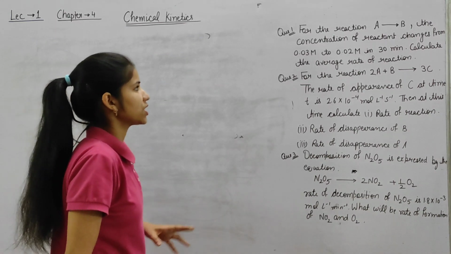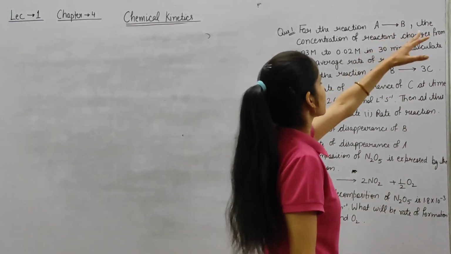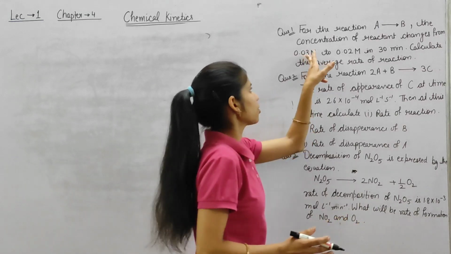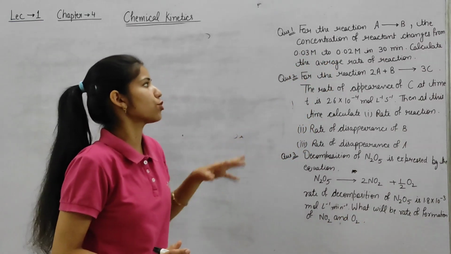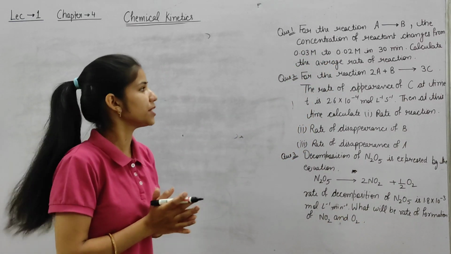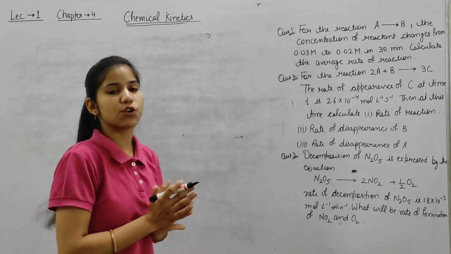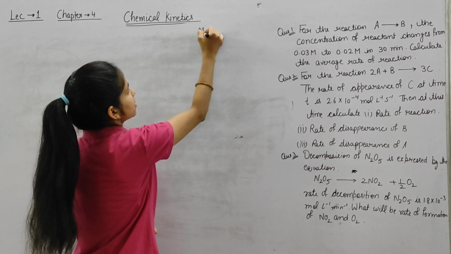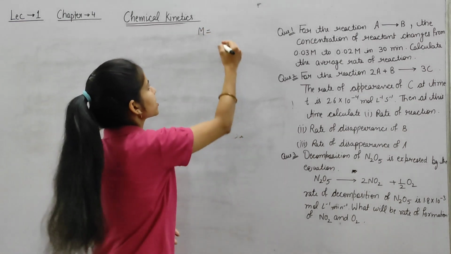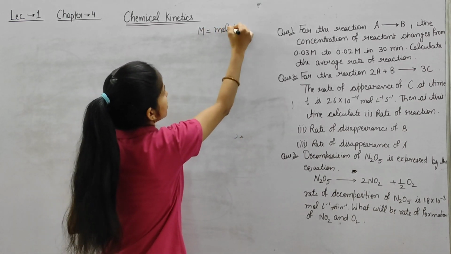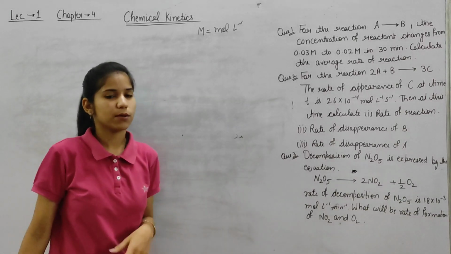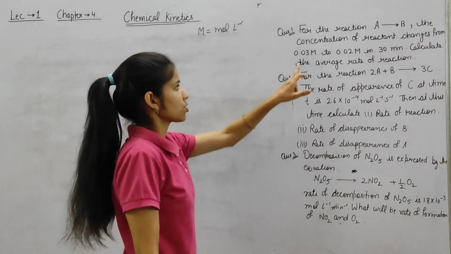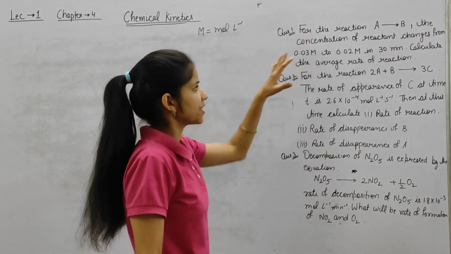So our first question is, for a chemical reaction A going to product, the concentration of reactant changes from 0.03 M to 0.02 M in 30 minutes. Calculate the average rate of reaction. Here M is molarity, moles per liter. Molarity we already know.